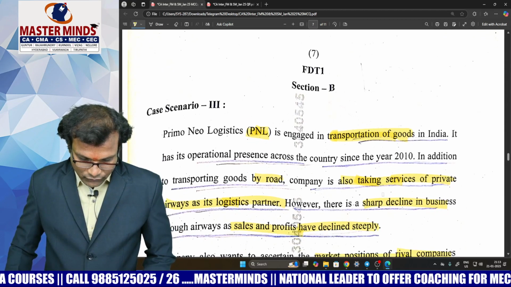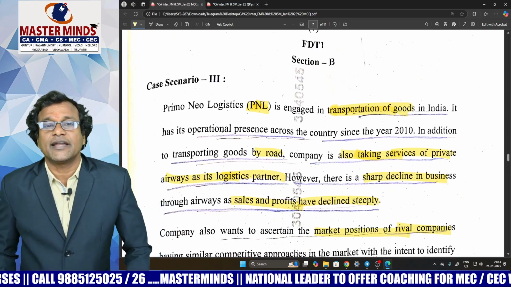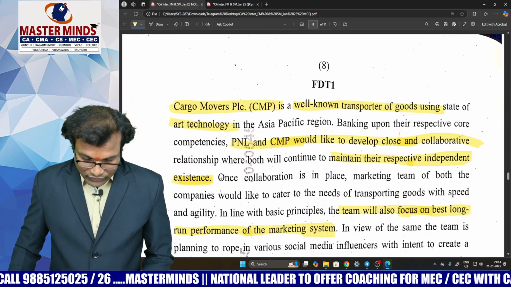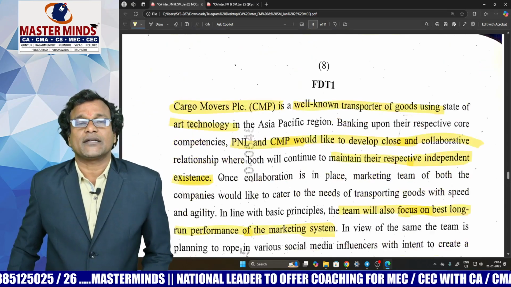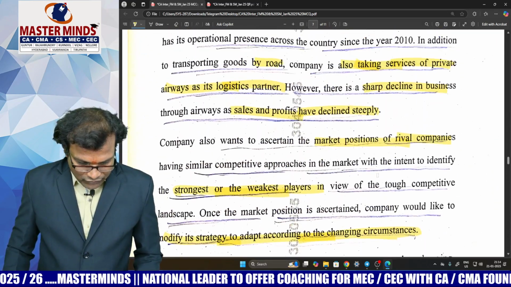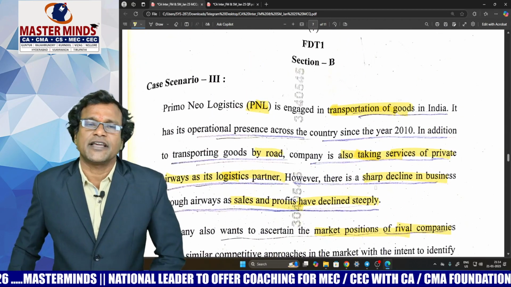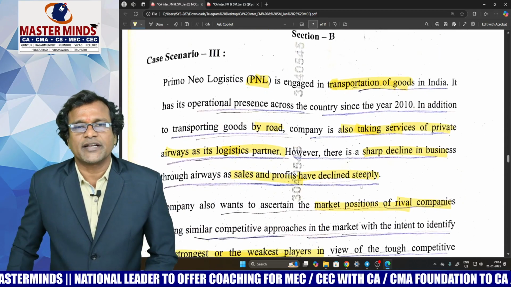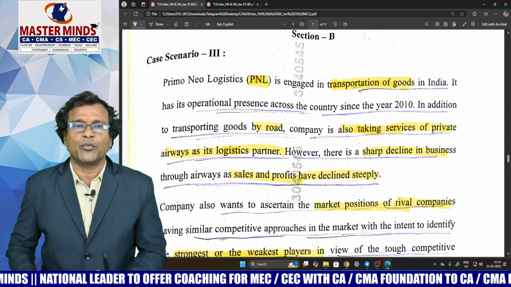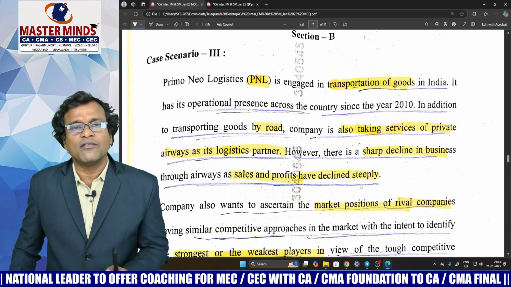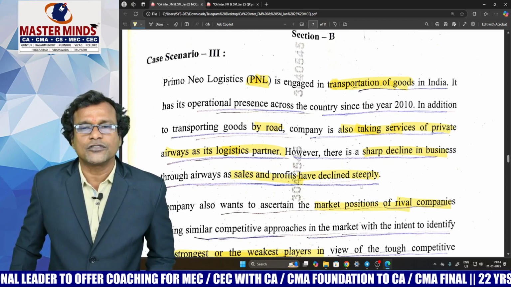Now, look at this one, part B or section B regarding SM, right? First, we'll take up the MCQ part. Now, move to the first question. Here is a case scenario given in section B. Look at that case scenario. We have already highlighted the key points there. There is a company called PNL which is involved in transportation of goods, right?